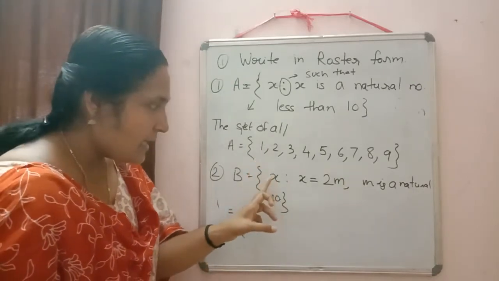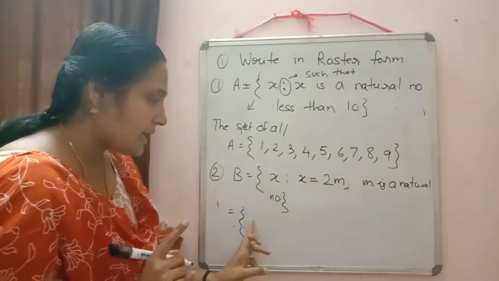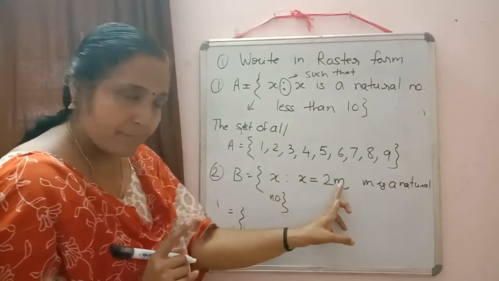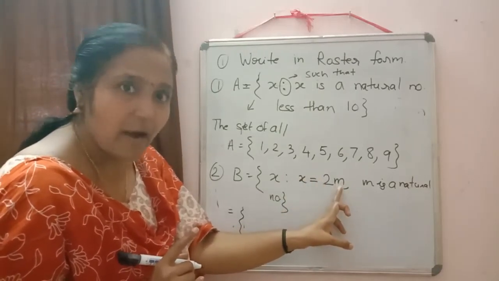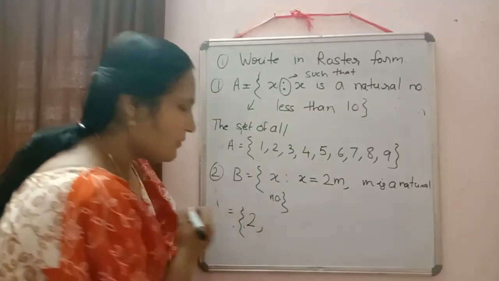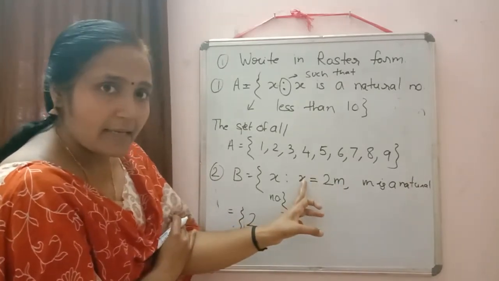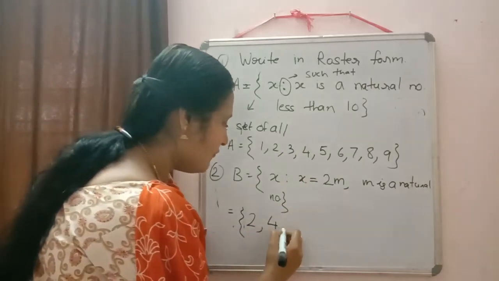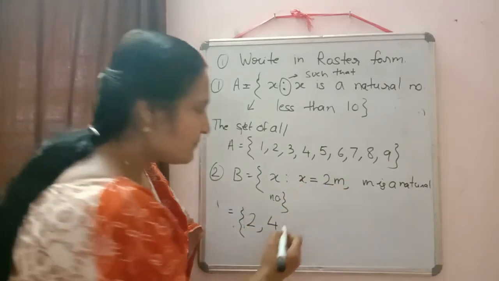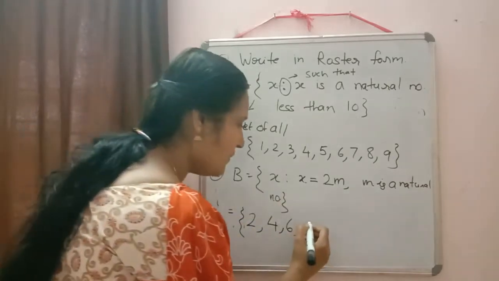Now here the elements are denoted by the letter X. So we don't have to write first m is equal to 1. What we wrote here is X is equal to 2m. If we take m is equal to 1, what will be the value of X? 2. So our first element will be 2. If m is equal to 2, then X will be 4. If m is equal to 3, then X will be 6. If m is equal to 4, then X will be 8.